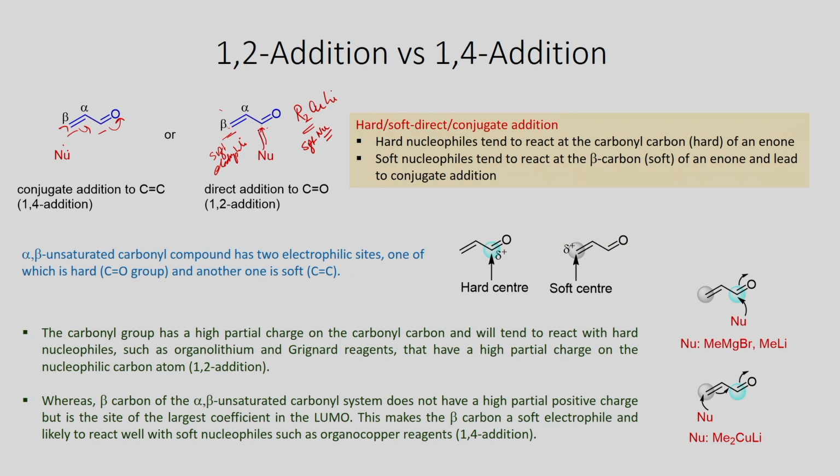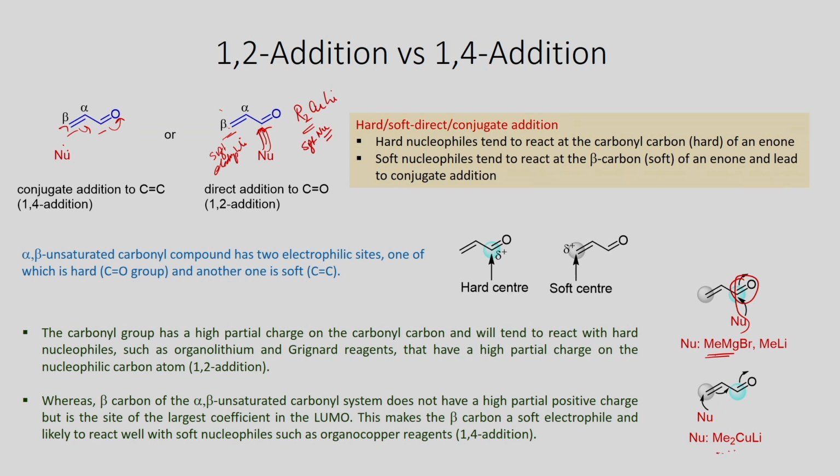In the case of Grignard reagent, the 1,2 addition is favored, and you will get the corresponding alcohol as the product. This is the difference between the Gilman reagent and organolithium or organomagnesium reagents. For example, when you react with methyl magnesium bromide or methyl lithium, they readily undergo reaction with the carbon of the carbonyl group.